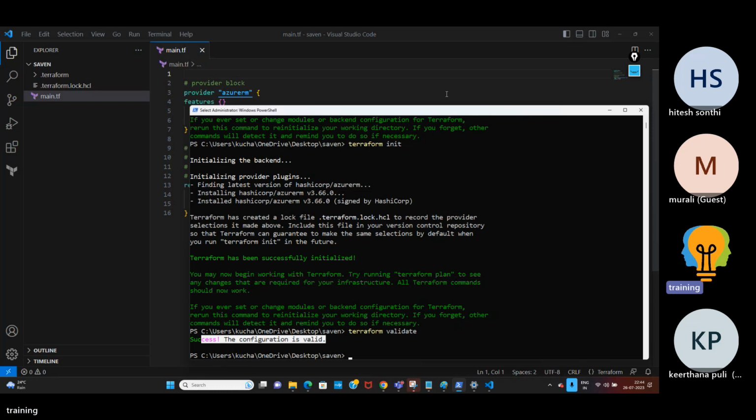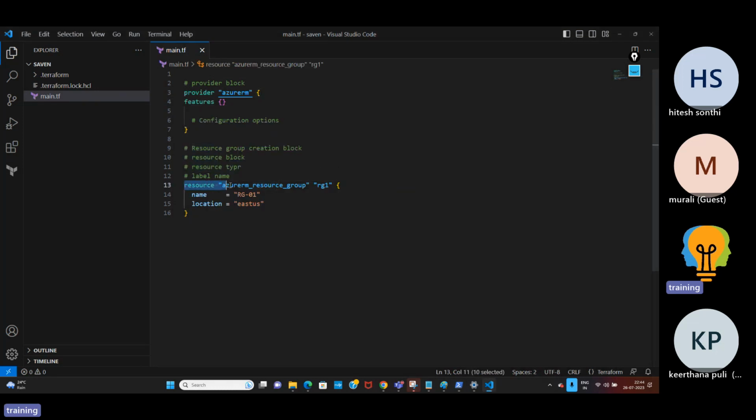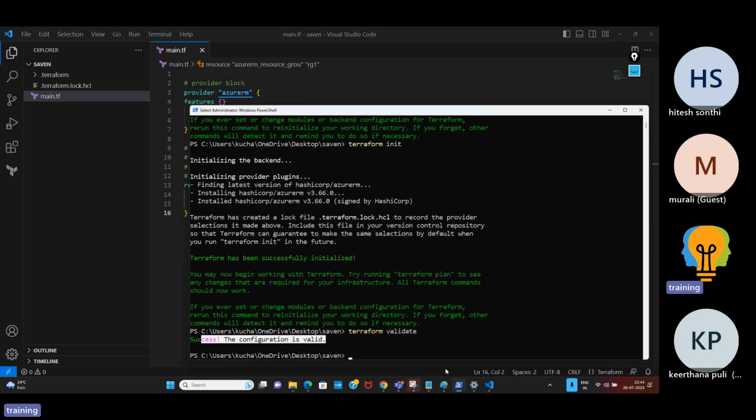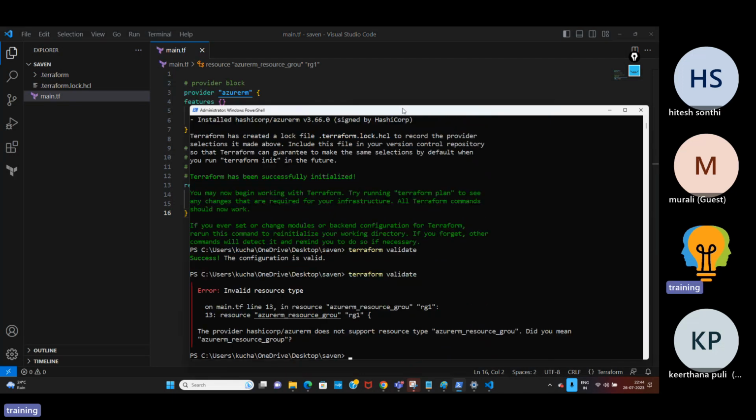Now, I told you that you should not edit the resource block and resource type, right? So let me edit this. It automatically saves. Again, I'll run terraform validate. You will have an error now.